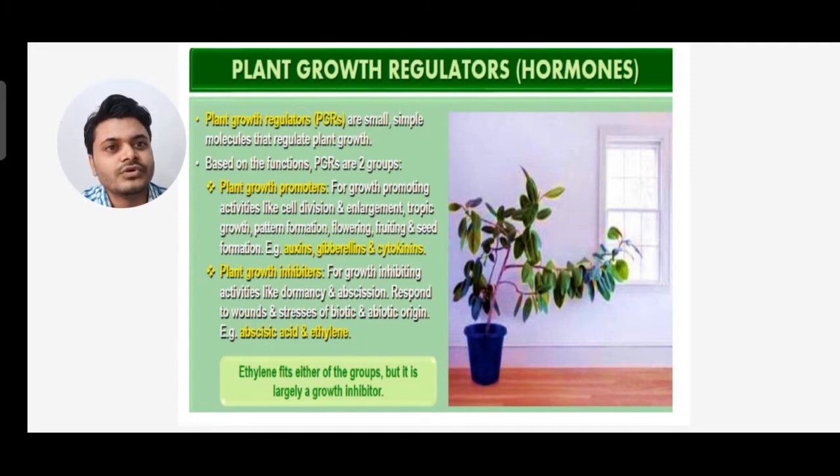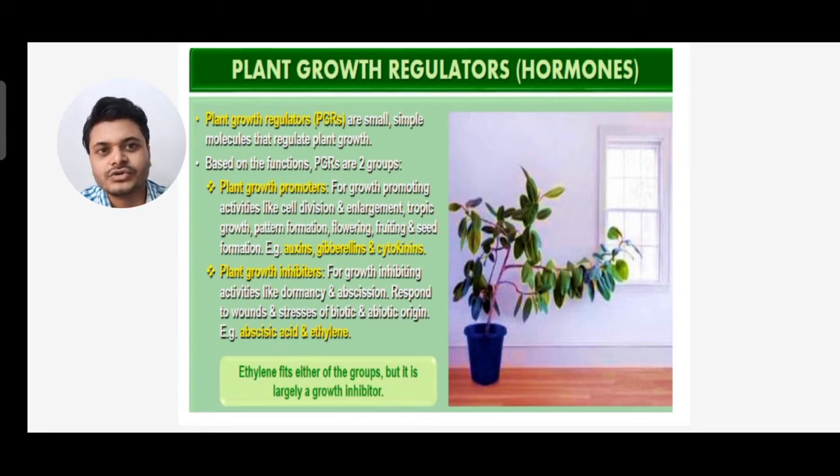Plant growth promoter means those which promote or enhance growth, for growth promoting activities like cell division and enlargement, tropic growth, pattern formation, flowering, fruiting, seed formation. Examples, we have auxin, gibberellin and cytokinins as plant growth promoters. And plant growth inhibitors are for growth inhibiting activities like dormancy and abscission, response to wounds and stresses of biotic and abiotic origin. Examples are abscisic acid and ethylene.